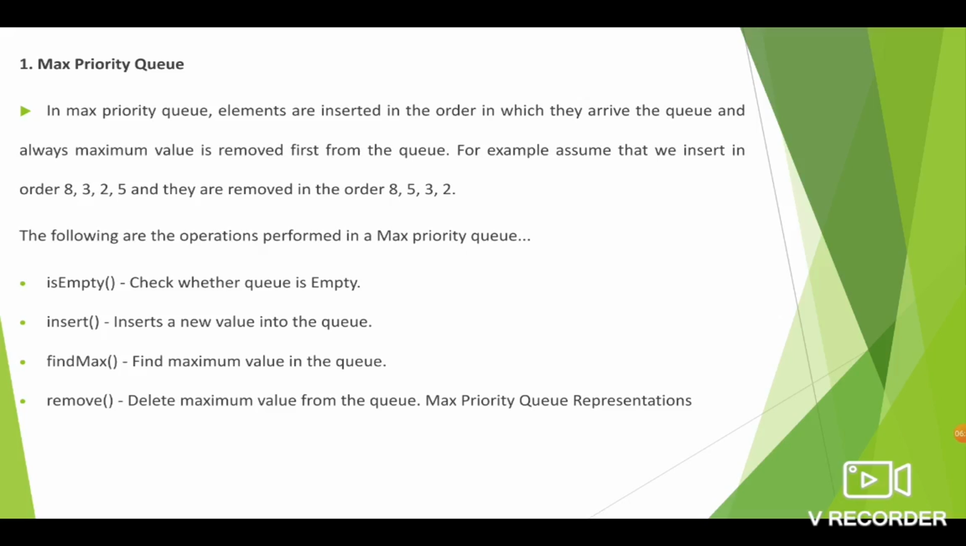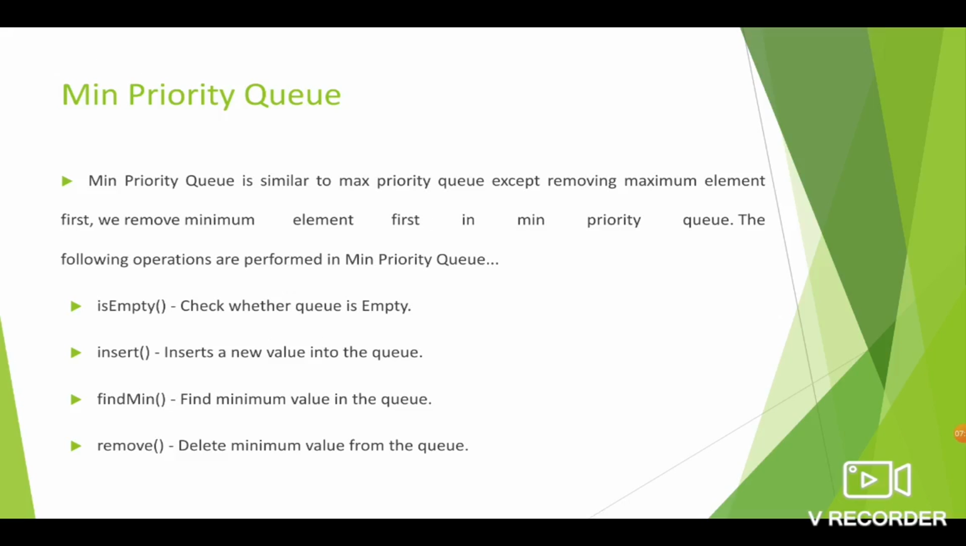Since it is a maximum priority queue, which element is deleted first? 8 is deleted first. Why? Because it is the maximum value. So the elements are removed in the order 8, 5, 3, 2. Okay, so this is called maximum priority queue. Some of the operations that can be performed in maximum priority queue are isEmpty, insert, find max and remove.